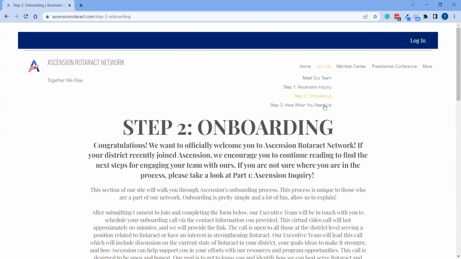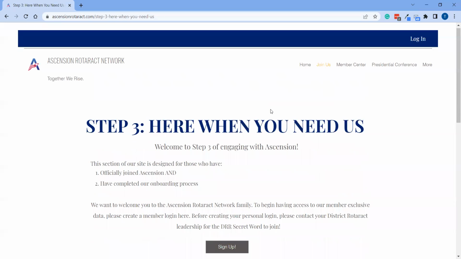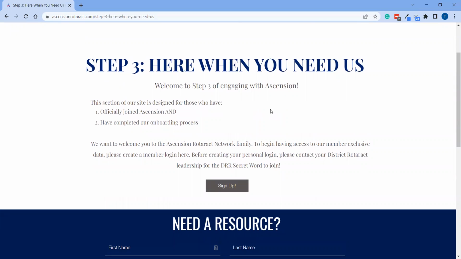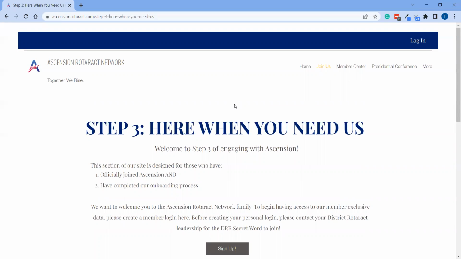But the third point here, and again, we'll click over to step number 3. This is just an ongoing touch point. So this is a way to connect with us if you want to connect with us in any way. So if your district is listed, again, on that front page, this is a resource more so for you and for your district and your clubs to engage with us. If there's anything that we can do to support you or connect you with resources or truly anything, you can either reach out to us here or through our email, whatever's easiest. We're here to support you in any way that we can. So please do not hesitate to get in touch with us.